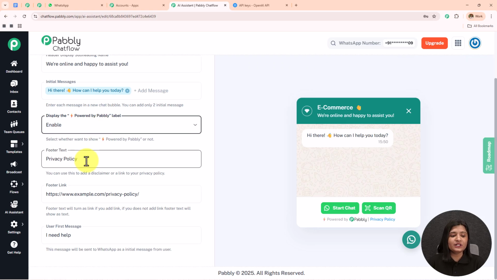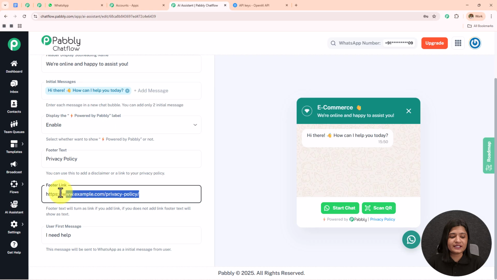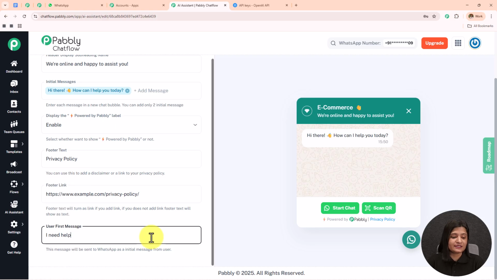Now in this footer text, I have entered the privacy policy and the link to this privacy policy. You can enter according to your choice and preference. Now in this user first message, this message will be sent to WhatsApp as the initial message from the user. So whenever any user sends me a message, this chatbot is going to get triggered and start sending the messages. It is not necessary that the user sends the same message, I need help.